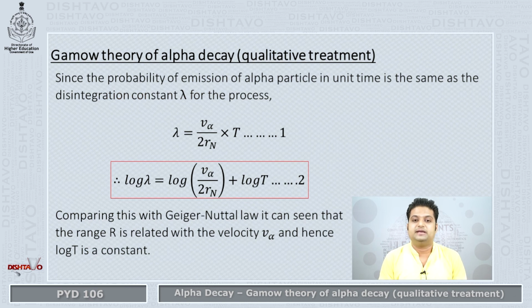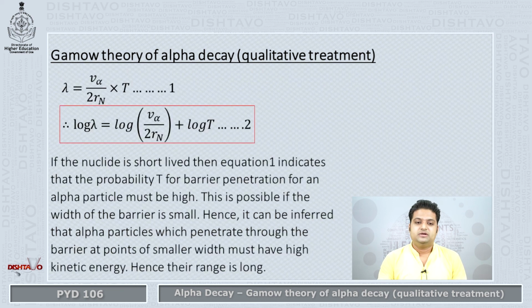So moving on further, we have now known that the decay constant is equal to v alpha by 2 Rn into T, and if I take the log of it, log of lambda will be equal to log of v alpha upon 2 Rn. The multiplication will become plus log T, and we can easily compare this with the Geiger-Nuttall law. Log of lambda is equal to log of R plus the constant which was there. So obviously the log of T is the constant here, and the other things can be compared, the range can be compared directly to the velocity.